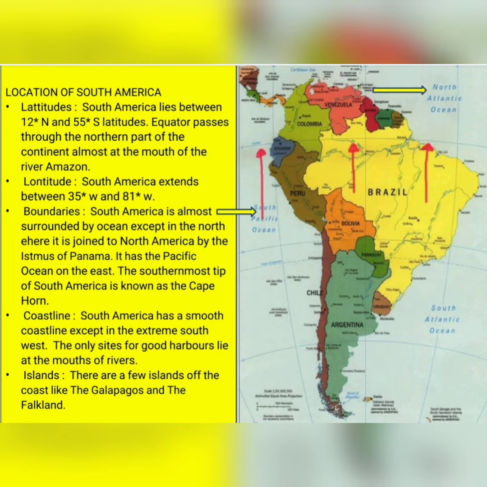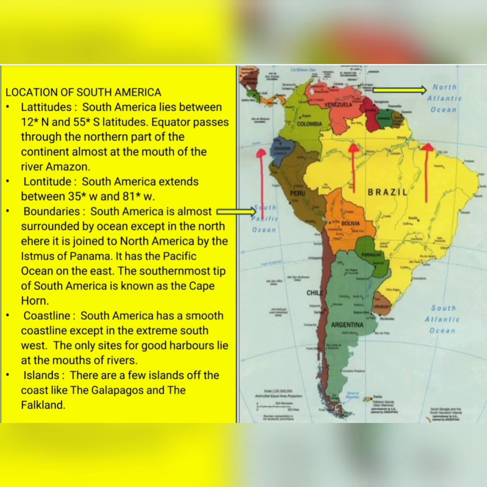Boundaries. South America is almost surrounded by ocean except in the north, where it is joined to North America by the Isthmus of Panama. It has the Pacific Ocean on the west and the Atlantic Ocean on the east. The southernmost tip of South America is known as Cape Horn.